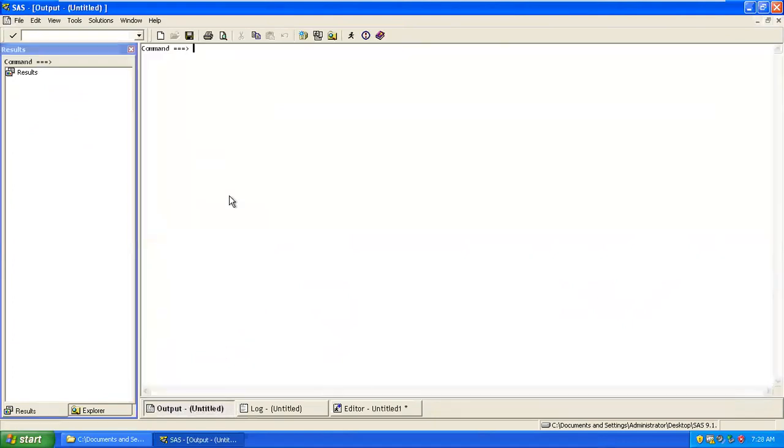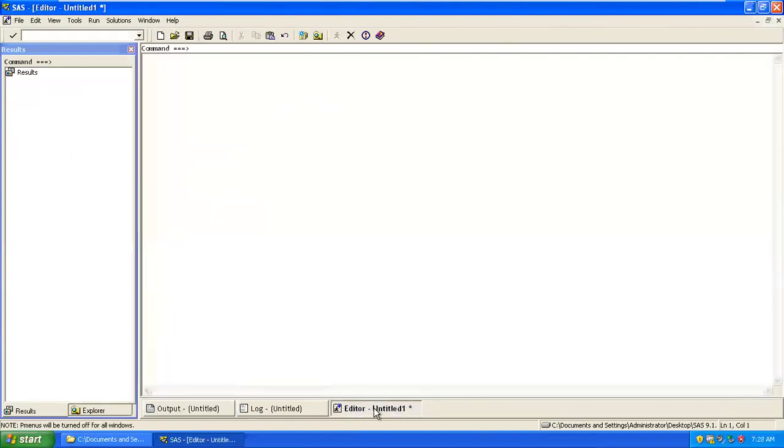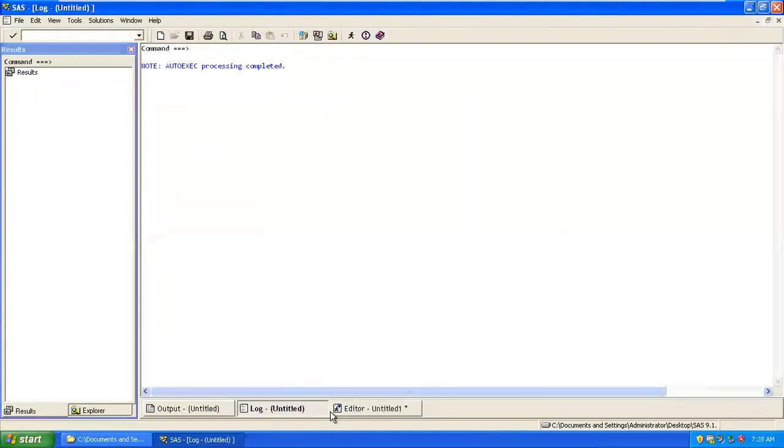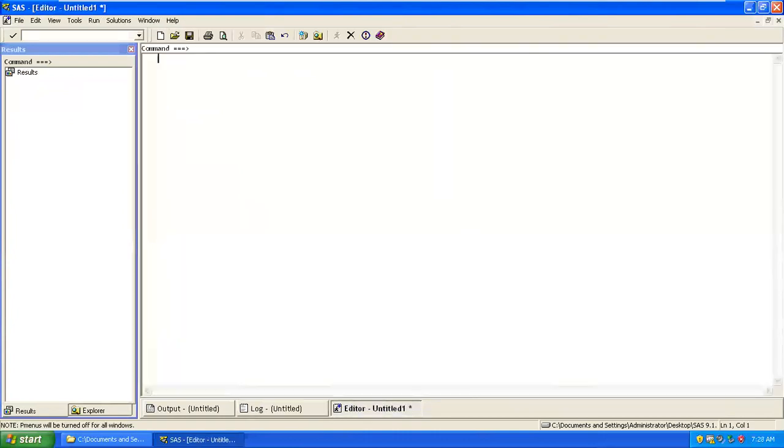And this is your output window. Generally, we use it to see the output of the file. And this is generally a log. So what will happen? I'll show you normal data step programming. Yesterday we were talking about data steps, correct? We started talking about your SAS statements. They generally start with a keyword and end with a semicolon, though not always starting with a keyword. So we have data as a keyword.